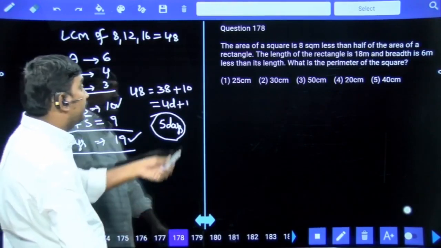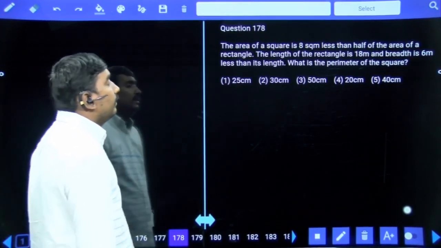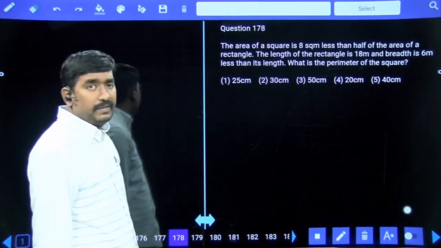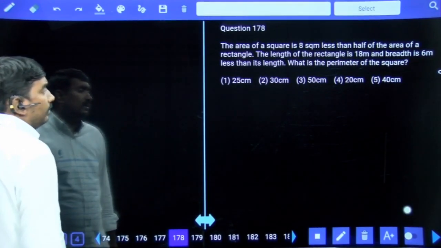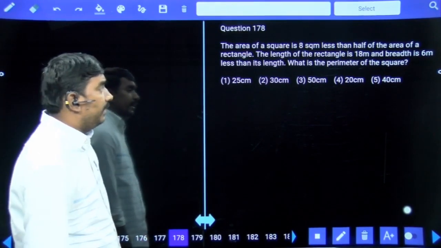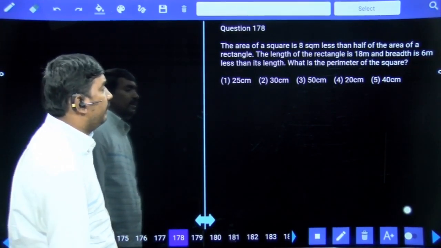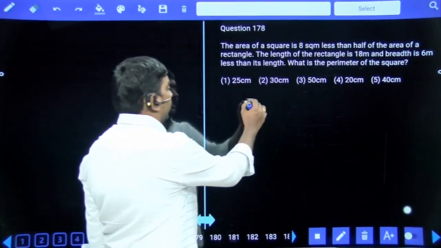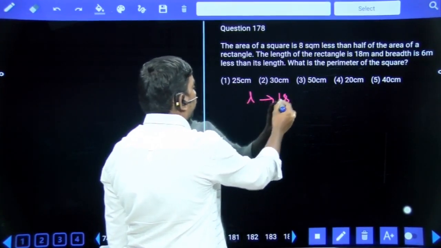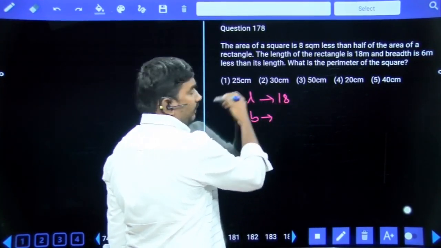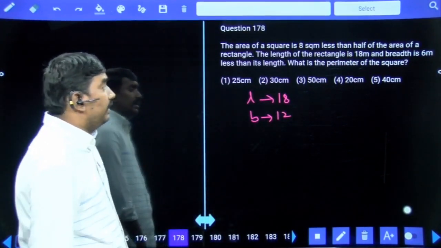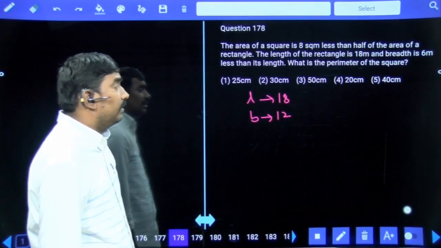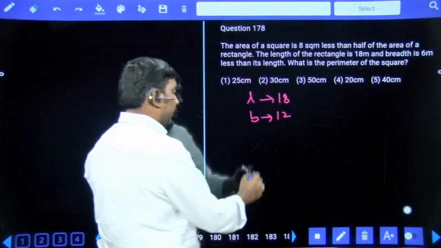Answer is 5 days. Next. The area of a square is 8 square meters lesser than half of the area of a rectangle. The length of the rectangle is 18 meters and breadth is 6 meters lesser than its length. Length is 18 meters. Breadth is 6 meters lesser than the length, which means 12. Area of a square is 8 square meters lesser than half of the area of the rectangle.